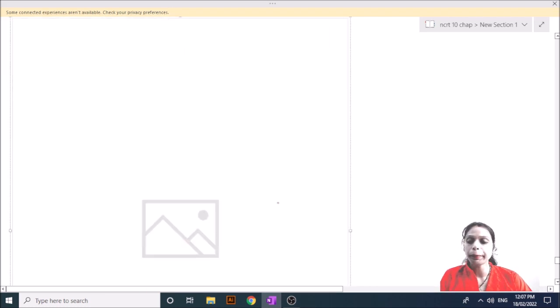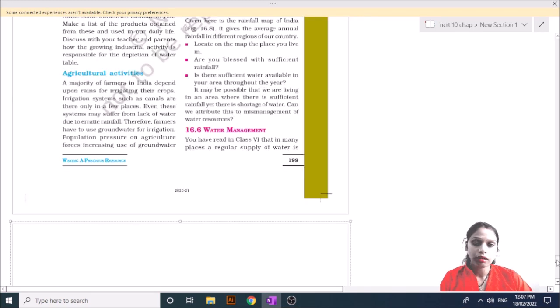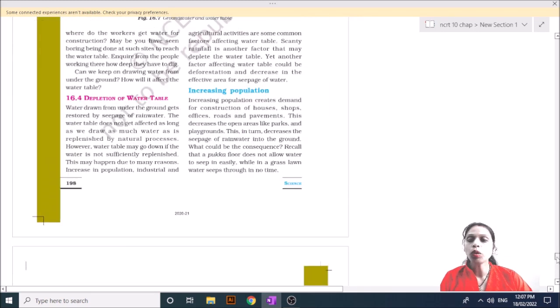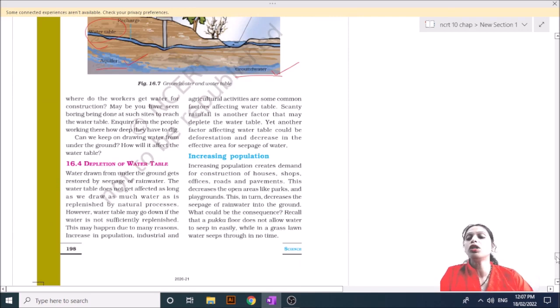Okay, now the depletion of water. What is depletion? It means the shortage of water. Day by day the population is increasing, the industry is increasing, and agricultural activity is increasing. Because of that, the depletion of water is taking place. What is the cause of depletion of water? Shortage of groundwater.